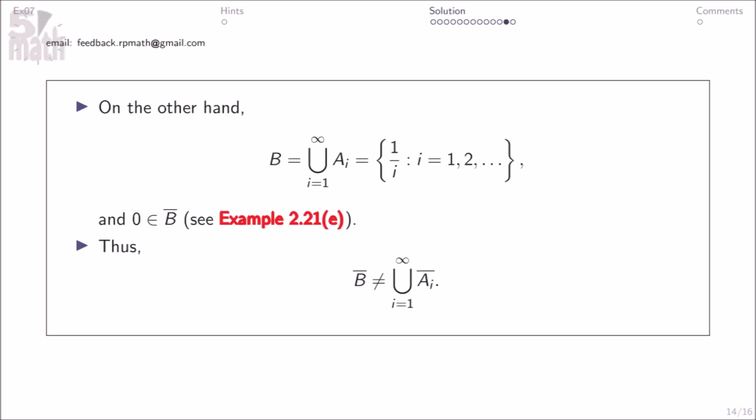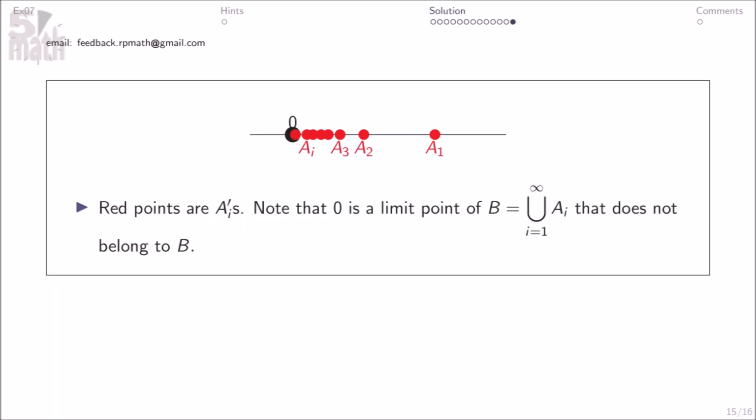On the other hand, B equals this, and 0 is an element of B bar. See example 221e. Thus, B bar does not equal this. Red points are the Ais. Note that 0 is a limit point of B equaling this that does not belong to B.